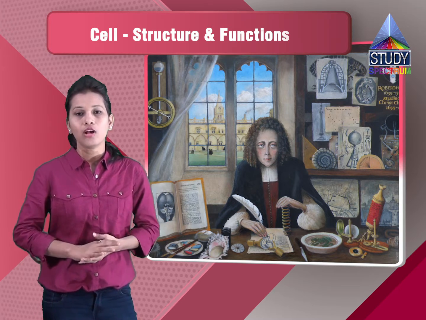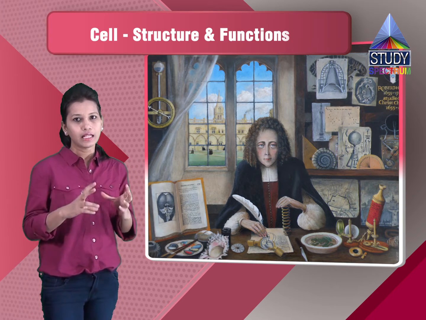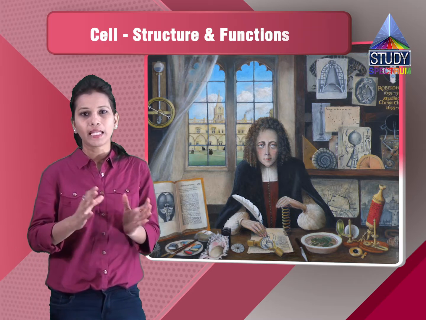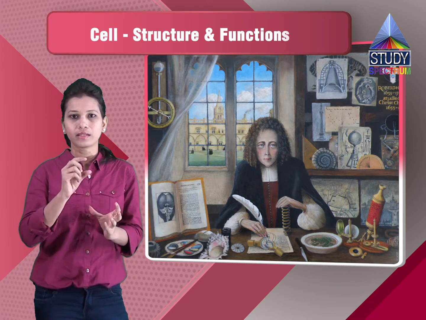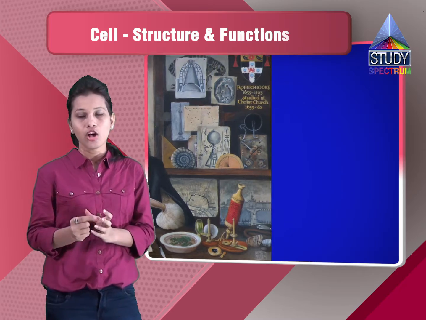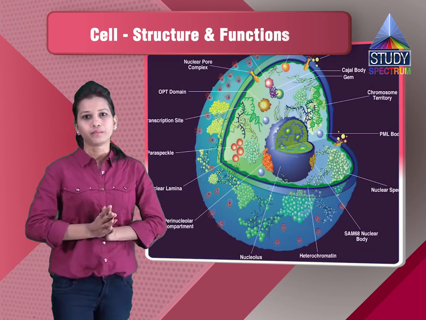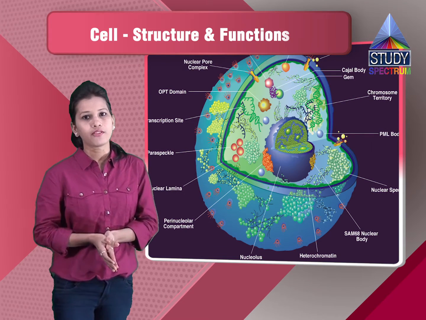So he gave the name cell. These are the parts which have the same structure, and they have something at the center. This something was called nucleus after the discovery of the cell. So the cell was discovered by Robert Hooke.